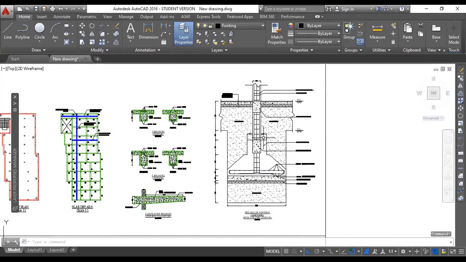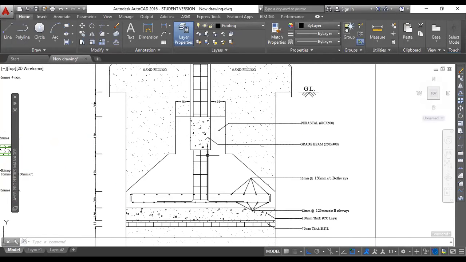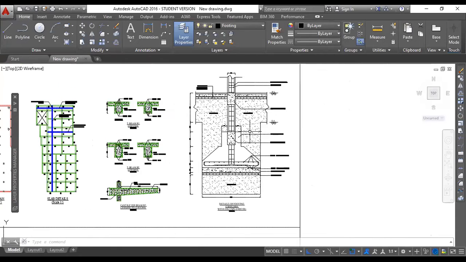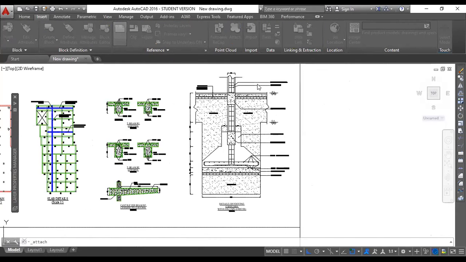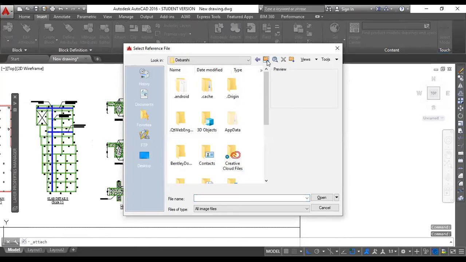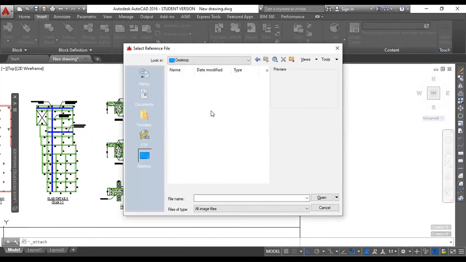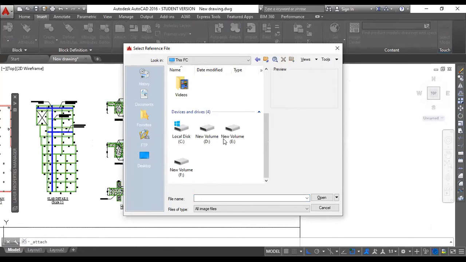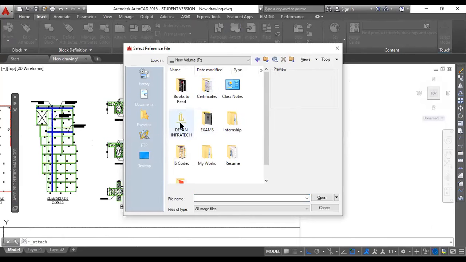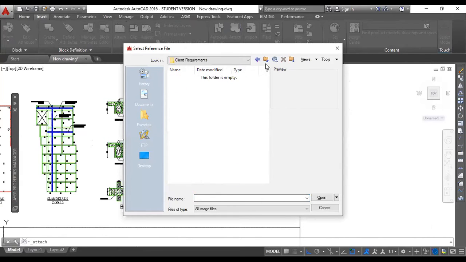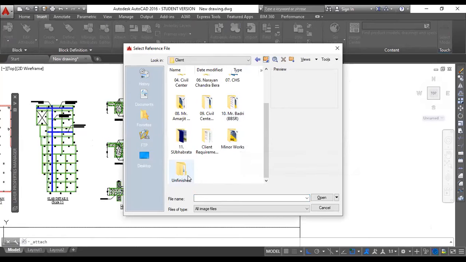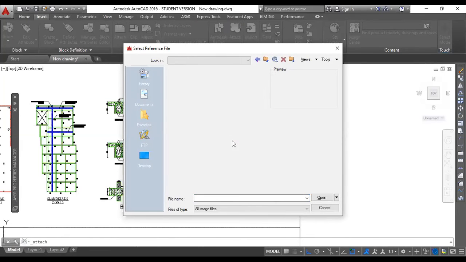Using the same concept, I have drawn this particular footing detail. The image of the footing I had was exactly the same as the client's, because this particular project I'm working on right now is basically an extension of our existing building.